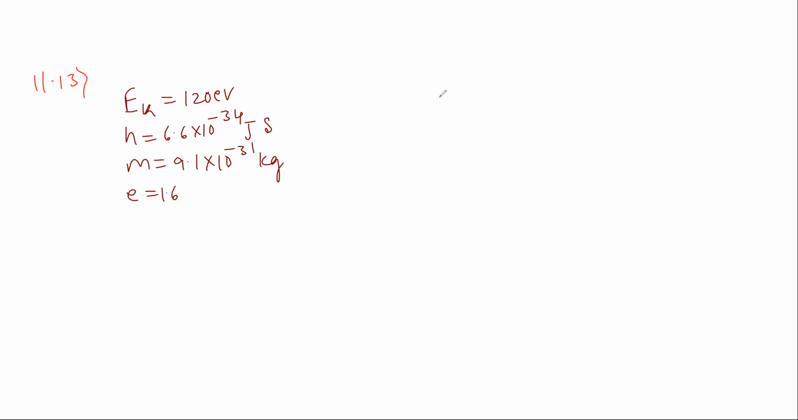So from the question, they asked to calculate momentum, speed and de Broglie wavelength. The kinetic energy of the electron they have given, that is Ek is equal to 120 electron volt. Planck's constant is 6.6 into 10 to the power of minus 34 joule second. Mass of electron is 9.1 into 10 to the power of minus 31 kg, and charge of the electron is equal to 1.6 into 10 to the power of minus 19 coulomb.